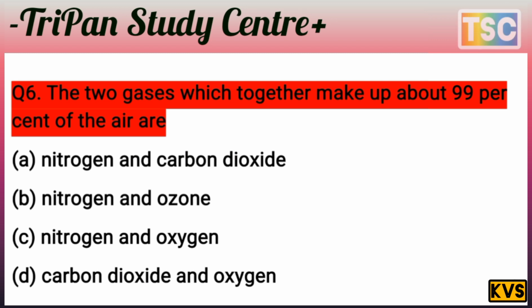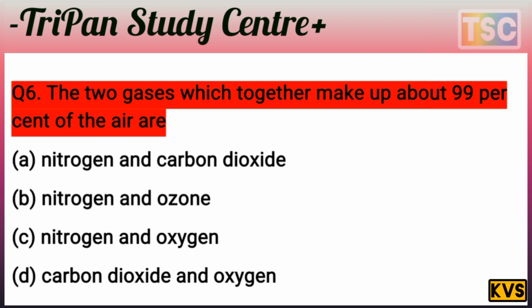But nitrogen is 78% and ozone here is 0.01%. It means 78.01% is not 99%. And option C: nitrogen is 78% and oxygen is 21%. 78 and 21, the total is 99%. It means option C is correct.